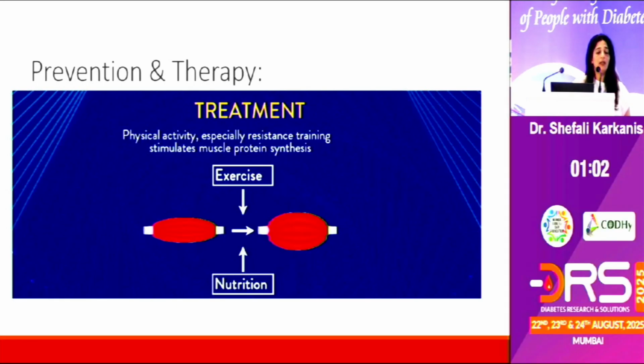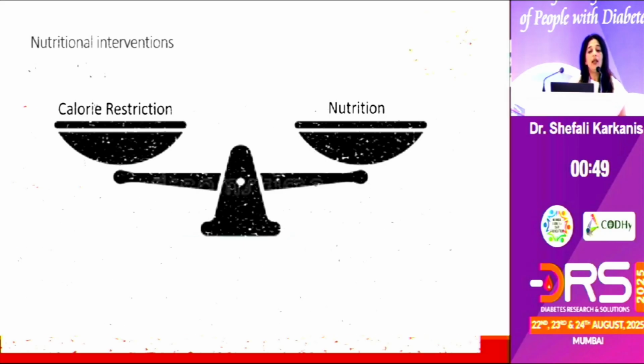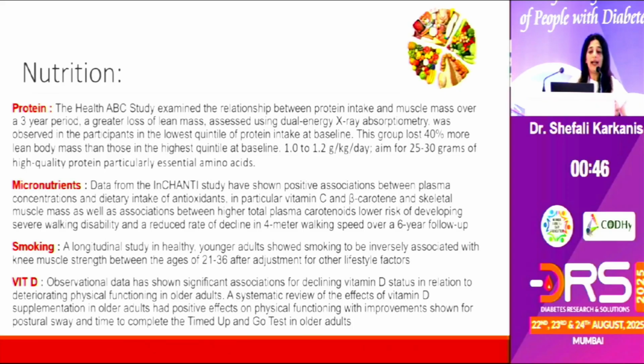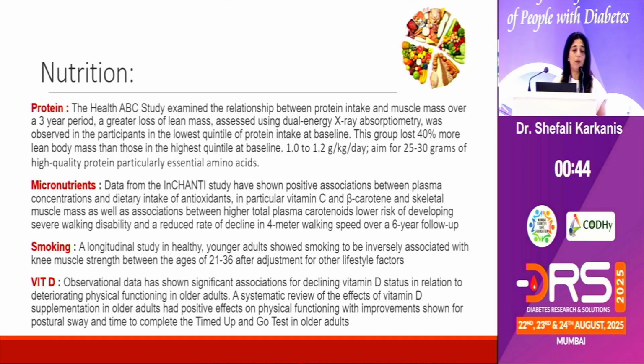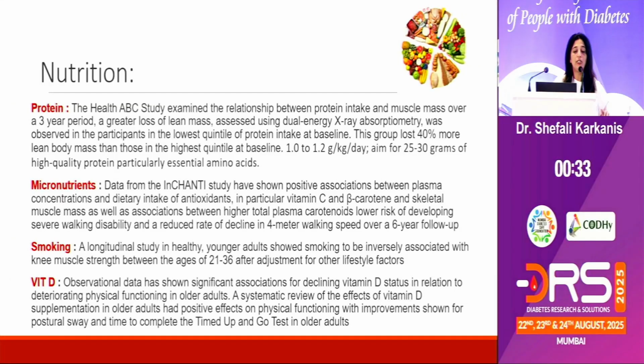It is partially reversible, but the treatment of choice is exercise and nutrition. In an era where all of us are running behind obesity, calorie restriction goes a long way, but we have to remember to balance it with nutrition. Ensure that the protein content is at least 1 to 1.2 g per kg body weight per day. Micronutrients like vitamin C and beta carotene are important for skeletal muscle. Similarly, smoking has a direct relationship with decline in muscle mass and hence should be totally stopped. Vitamin D has a very positive impact on lean muscle mass and therefore should be encouraged.